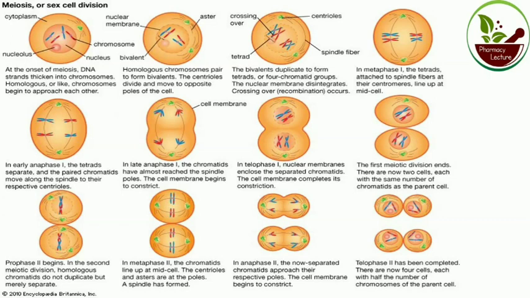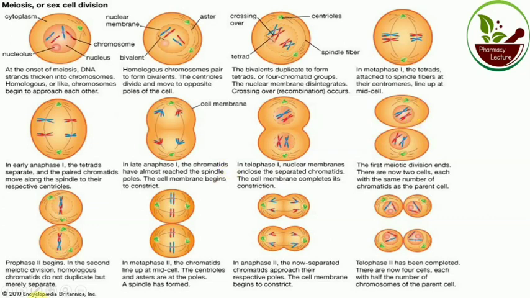Then metaphase 1. The tetrads attach to the spindle fiber at their centromeres. Then early anaphase 1, late anaphase 1, telophase 1. Then the first meiotic division ends. There are now two cells. See the figure, there are two cells, each with the same number of chromosomes as the parent cell.